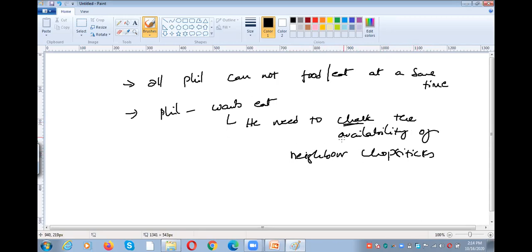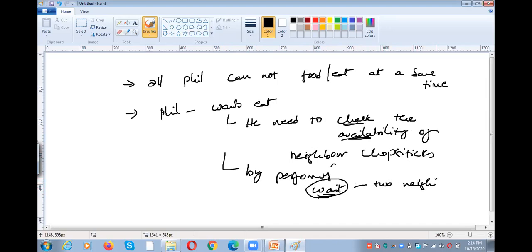How can he check the availability? He can check by performing the wait operation. If he is able to perform the wait operation on the 2 neighbor chopsticks, that means he has decremented the chopstick values of neighbors, then he will be allowed to perform the eat operation. Okay, that is the thing.